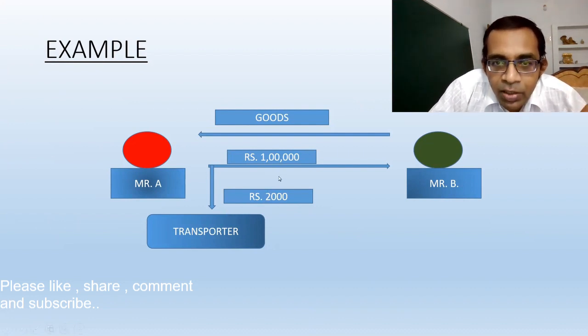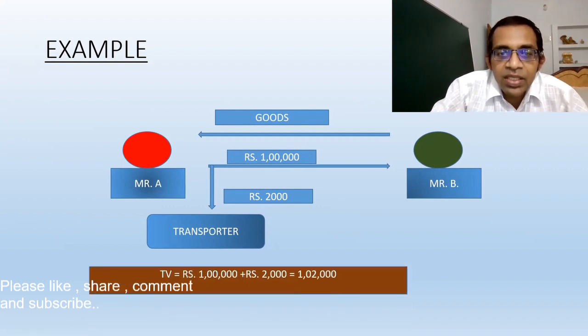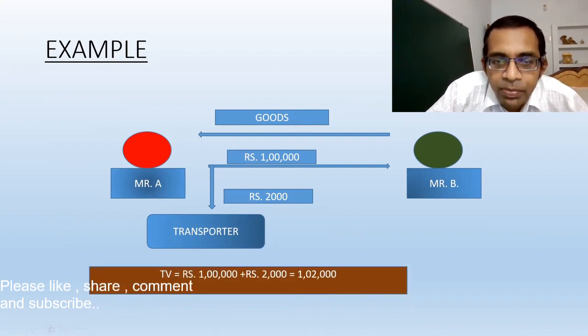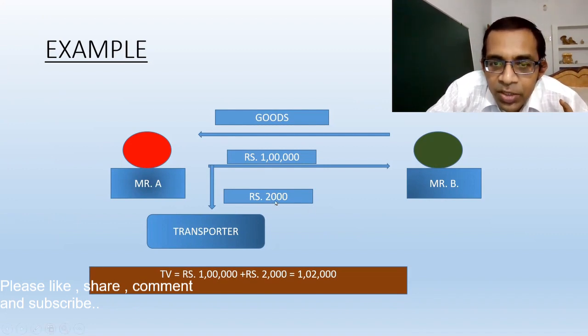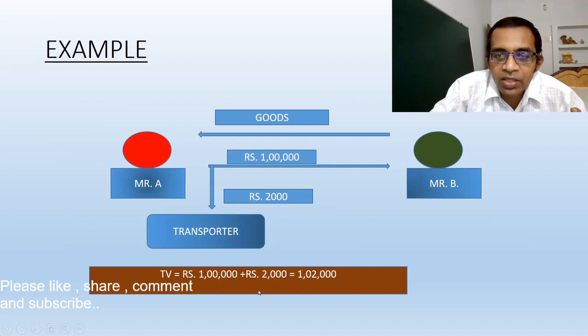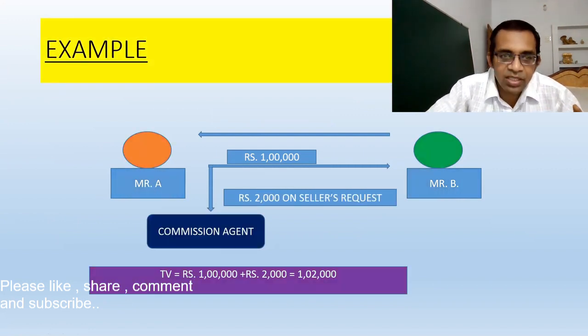So Mr. A paid two amounts. First, rupees 1 lakh and rupees 2000. So the transaction value will be rupees 1 lakh plus 2000. It means the charges that Mr. A has paid, which is rupees 2000, will also be included in the basic transaction value, and the transaction value for the purpose of GST will be rupees 1 lakh 2000.